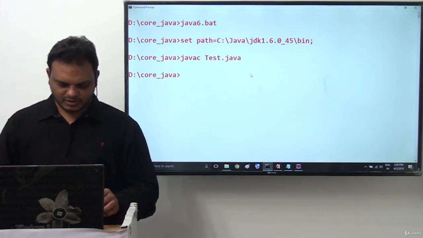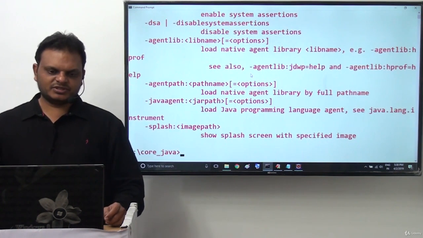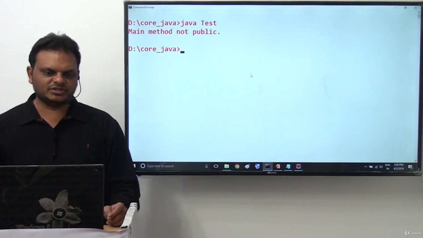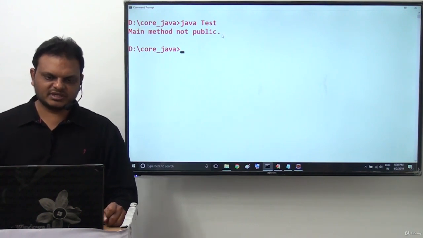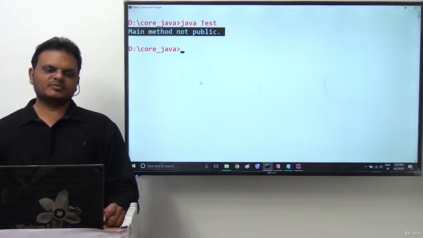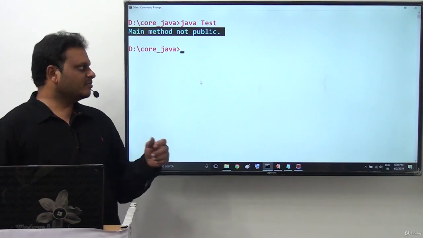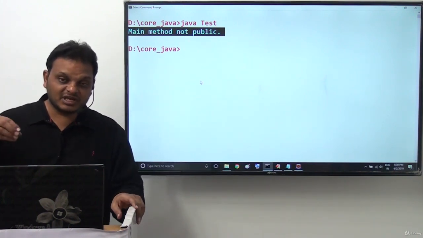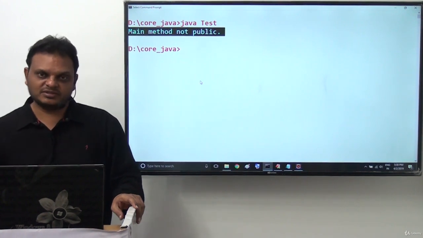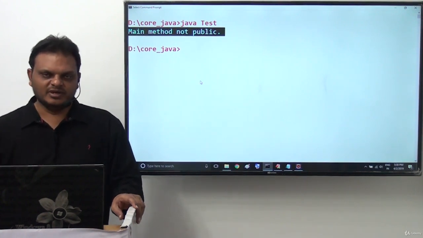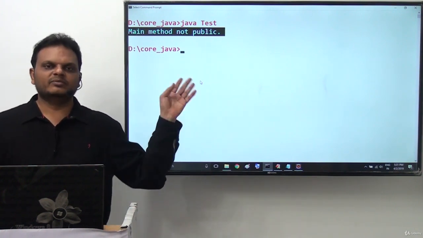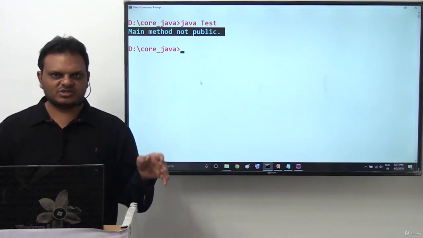Next one. When we execute this, java test, here we are getting a message in the case of Java 6 version. What was the message we are getting now? Main method not public. This message we are getting now. So the JVM is giving priority to the main method.